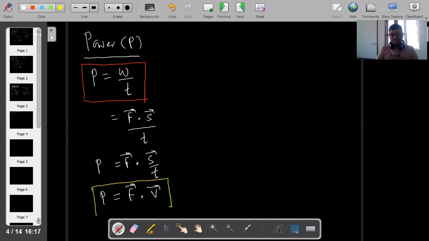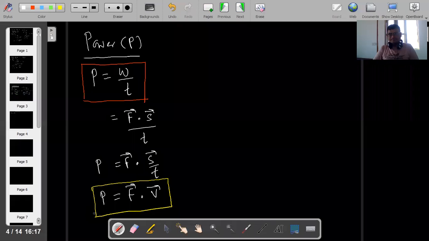So we get another definition: the first definition is that power is defined as the rate of doing work, and the second definition is that power is defined as the dot product of force and velocity.